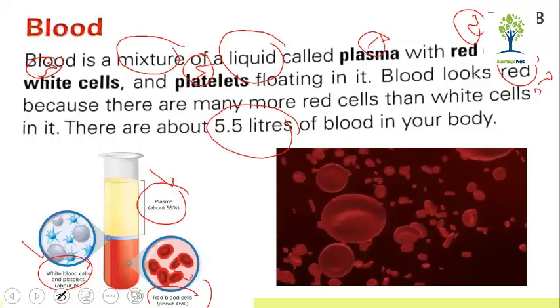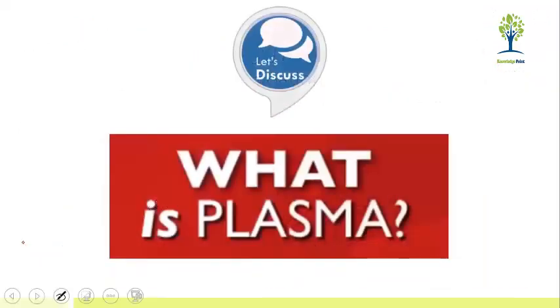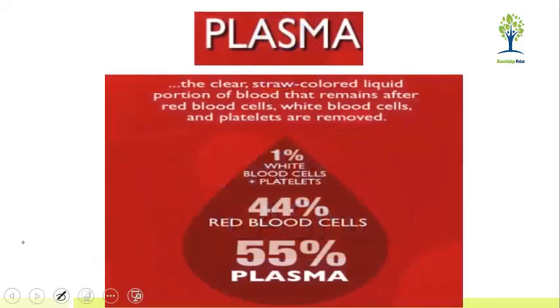Clear? Okay. Now what is plasma? A question is there. What is plasma? Anybody who will tell me about plasma? Plasma is a liquid. It is mainly water with substances dissolved in it. Very good. It is mainly water, a straw-colored liquid, that remains after red blood cells, white blood cells, and platelets are removed.